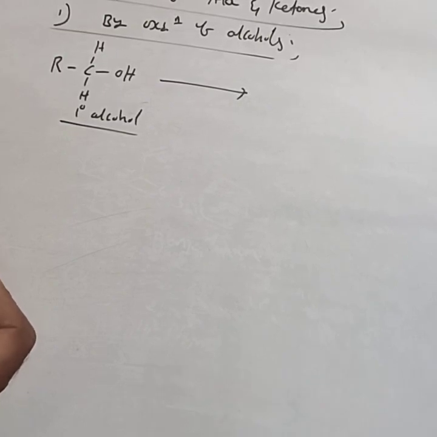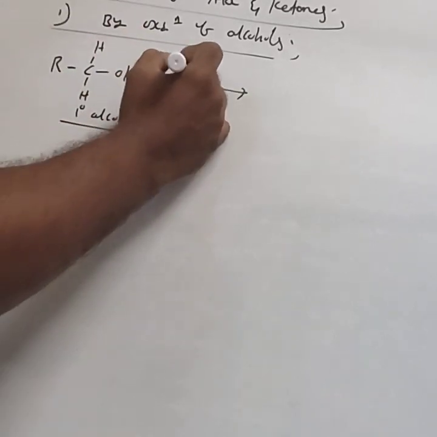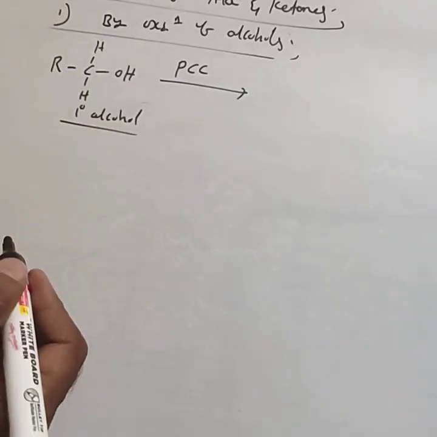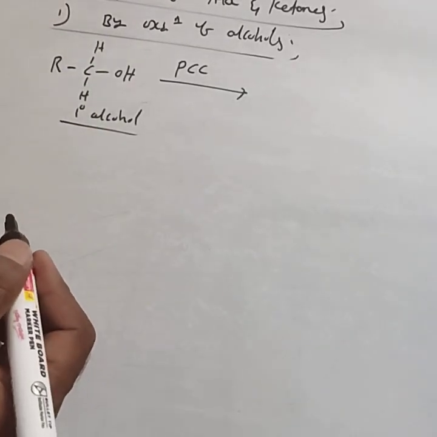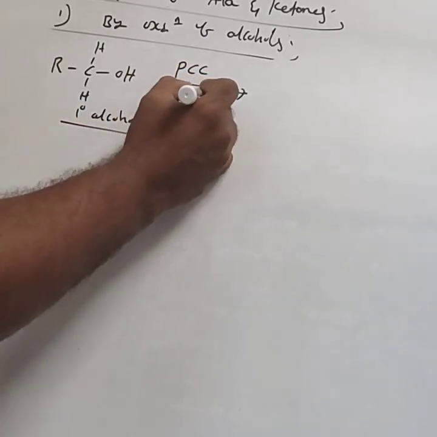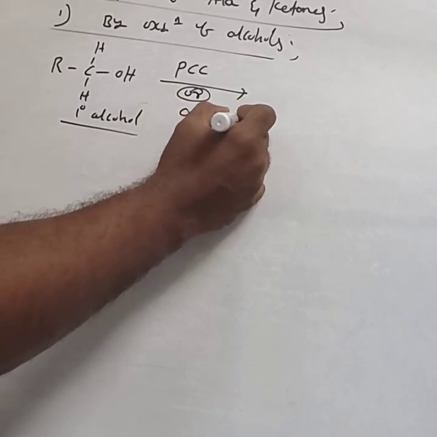To isolate the product at the stage of aldehydes and ketones, we have to use PCC, pyridinium chlorochromate. PCC means pyridinium chlorochromate, or anhydrous CrO3, chromium oxide.